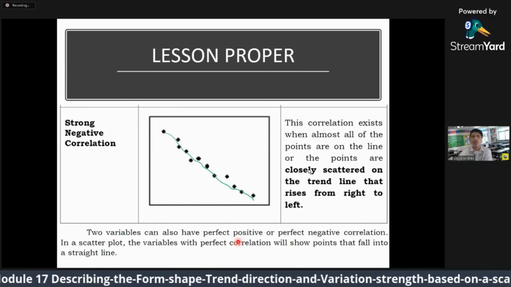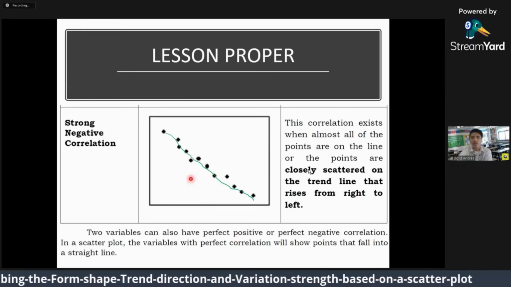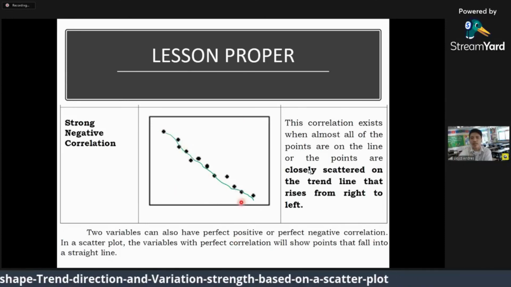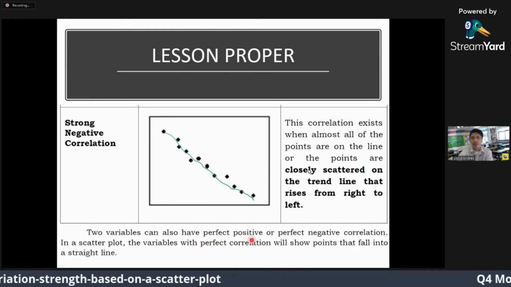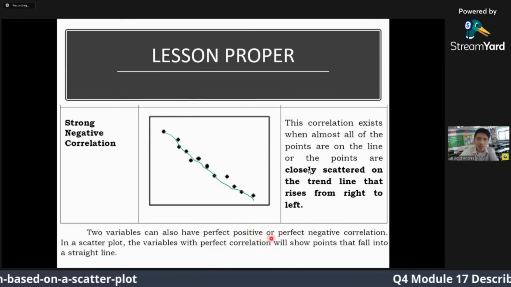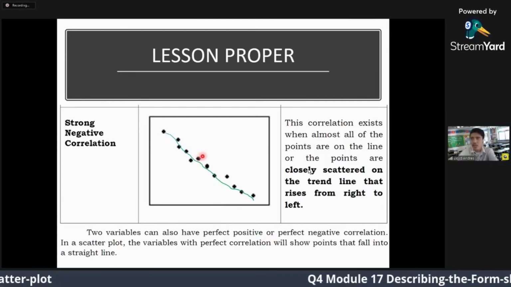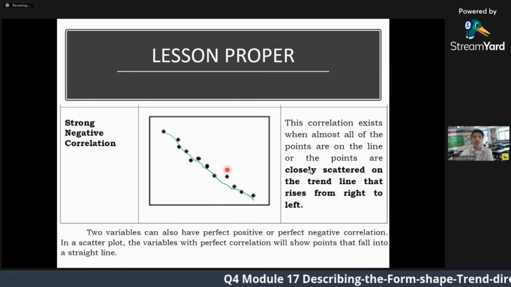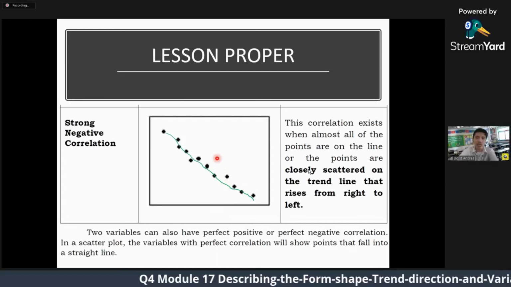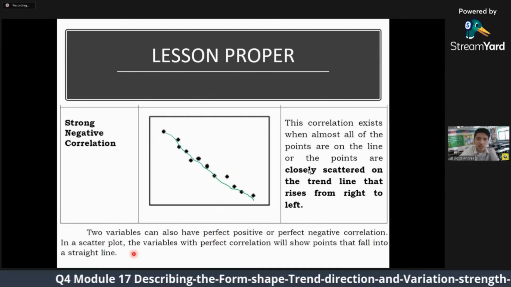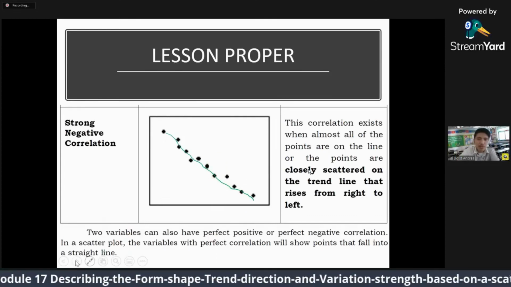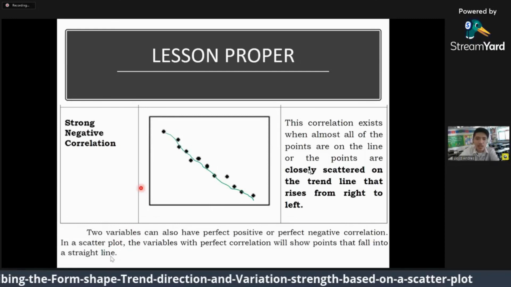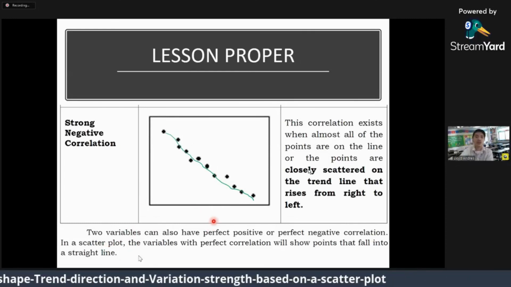It depends on whether it is rising from left to right or falling from left to right. Okay, if it is rising, then that is perfect positive correlation. But if it is falling, it is perfect negative correlation. So that's for the strength of correlation.